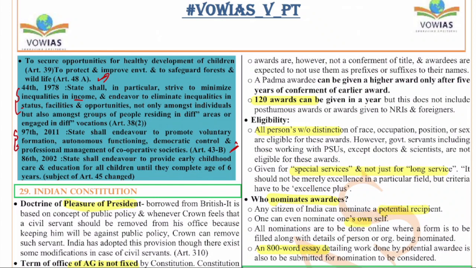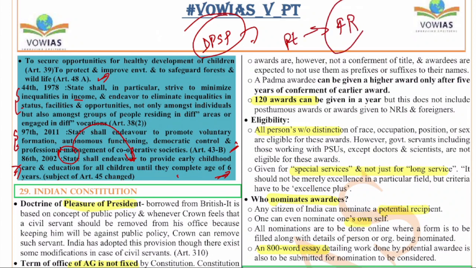And the 86th Amendment Act: the state shall endeavour to provide early childhood care and education for all children until they complete the age of 6 years. Earlier, providing education from 6 to 14 years used to be part of the DPSPs, but by this 86th Amendment Act they removed primary education from there and placed it in the fundamental rights.